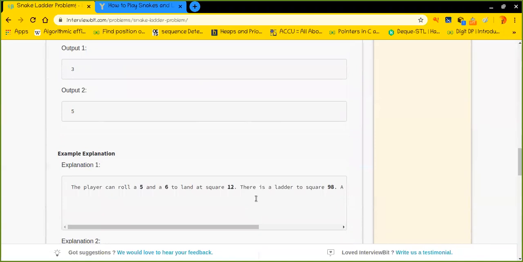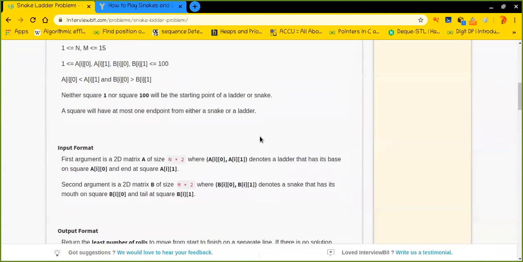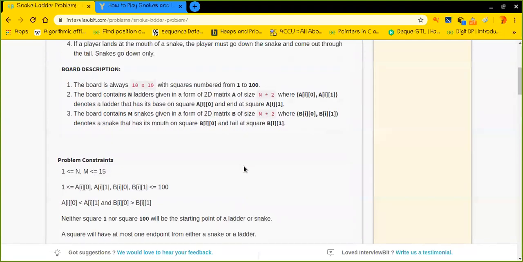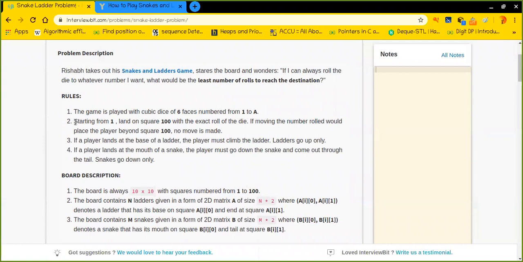Anyway, without any further ado, let's see what the input format is, which type of data we are getting, and based on that, how we can solve it. So first of all, we have a board which starts from position 1 to position 100, right? And the dice has faces between 1 to A, correct?